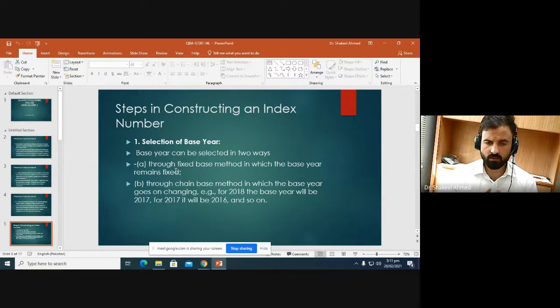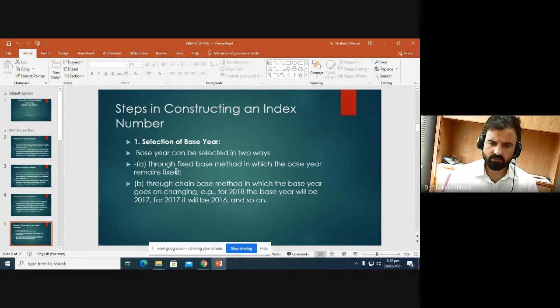The second option is to change the base period with the current year. Basically, if the current year is the year for which we are computing the index number, so while computing the index number for 2018, we can set 2017 as the base period. Similarly, if we want to compute the index number for 2017, then we take 2016 as the base period, and so on.